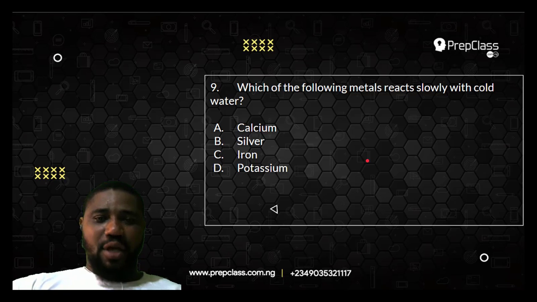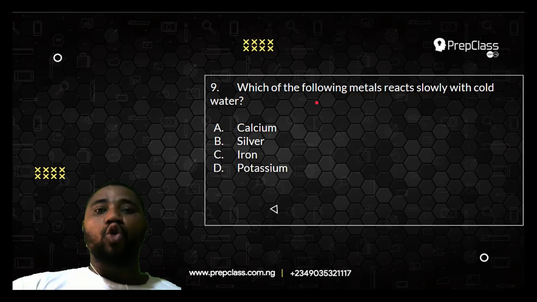Question number 9. Which of the following metals react slowly with cold water? We have option A, calcium, option B, silver, option C, iron, option D, potassium. Which of the following metals react slowly with cold water? Not hot water, but cold water.